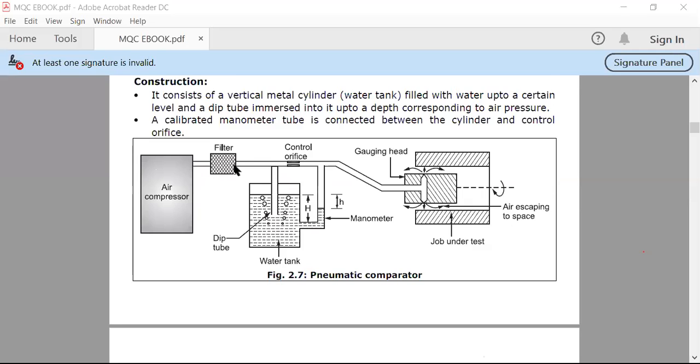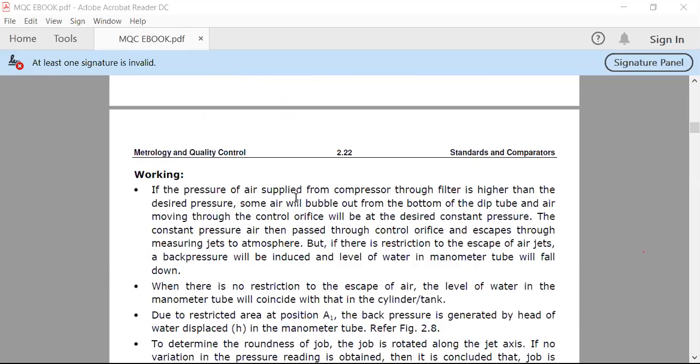If the air pressure is higher than the pressure inside, or atmospheric pressure, then some of the air enters this water tank and forms bubbles. Okay, the air moving through the control orifice will be at the desired constant pressure.